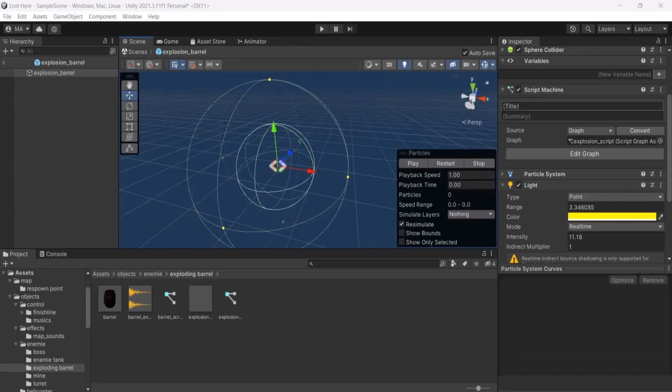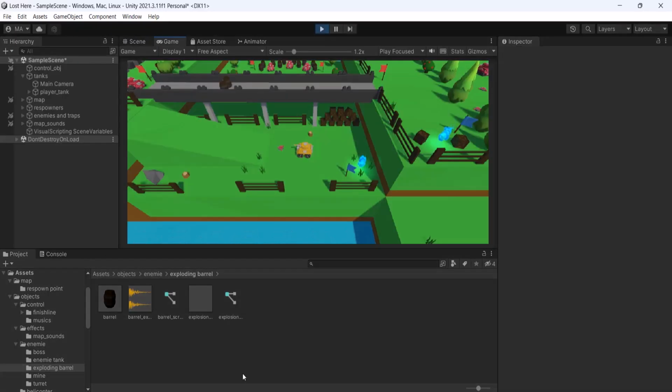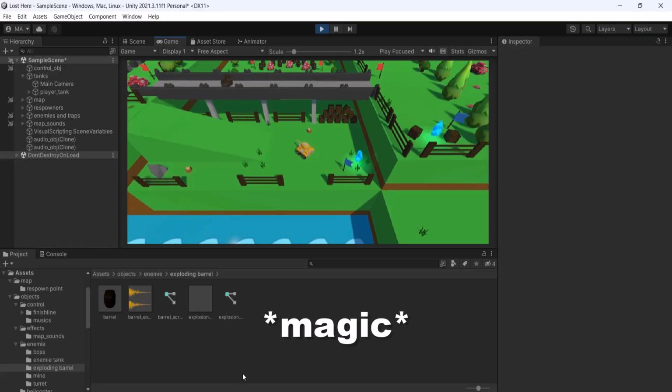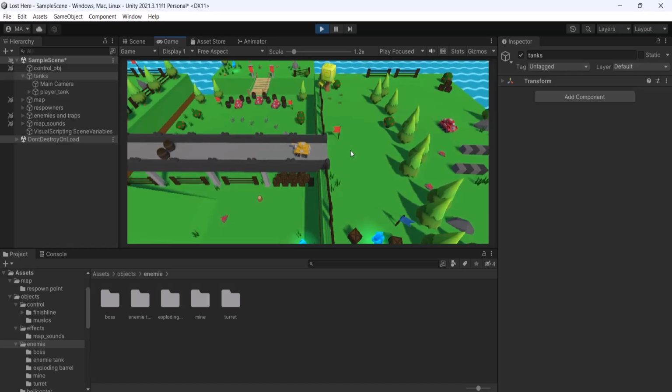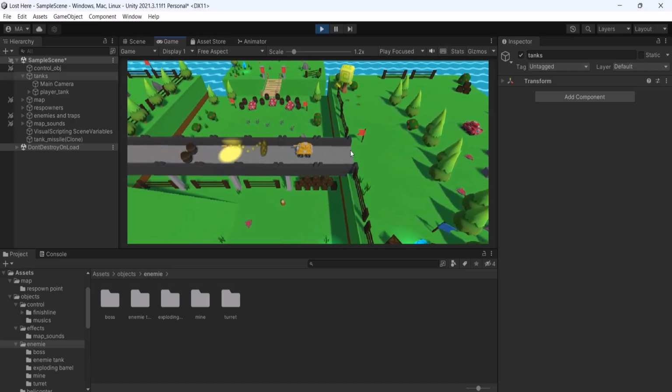The most important thing about the explosion object is the particle system, which is going to make the effect of the explosion, and also a light that appears suddenly when the explosion appears. And this is the result. The next obstacle is the exploding barrels, which actually is not an obstacle if the player is smart and knows how to use it to his advantage.